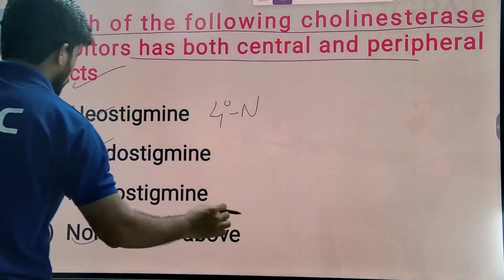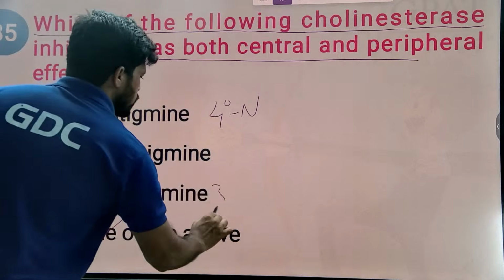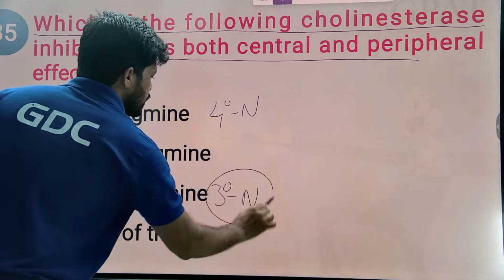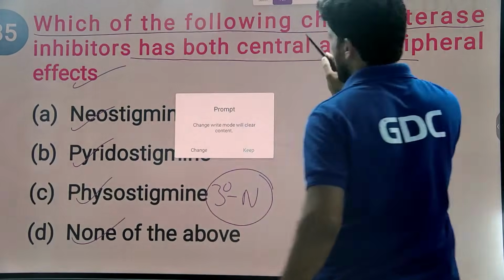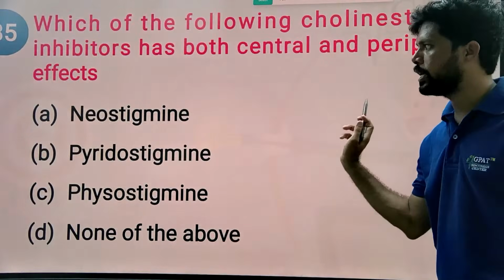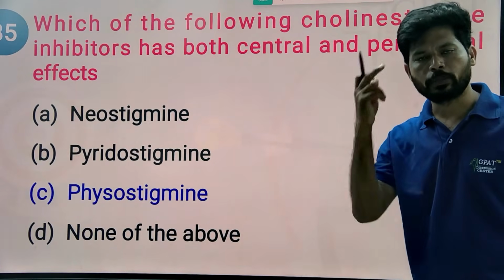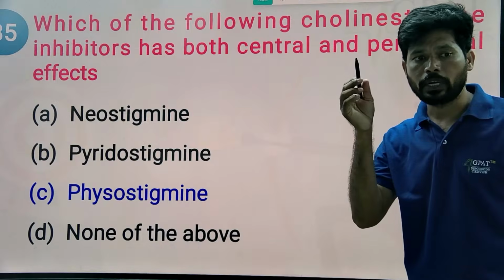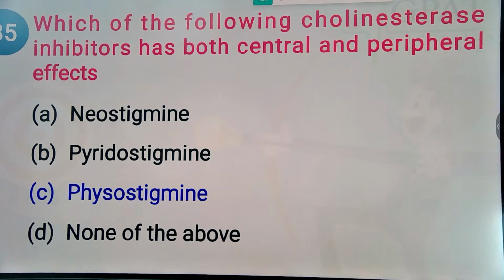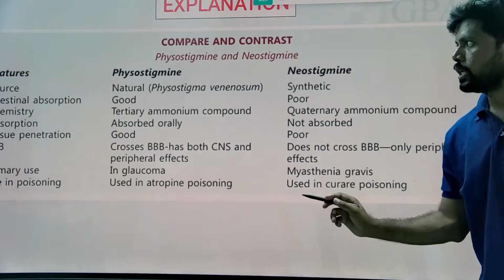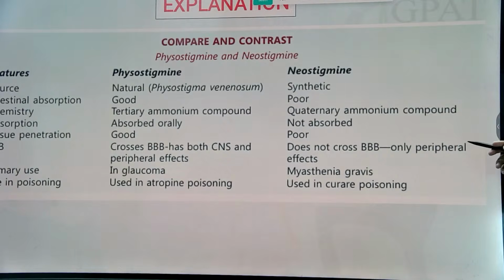Pyridostigmine is also a quaternary ammonium compound. Physostigmine is a tertiary amine. Tertiary amines are lipophilic in nature, so they can easily cross the blood-brain barrier. Physostigmine is a natural alkaloid and a tertiary amine, and it crosses the blood-brain barrier. It inhibits the enzyme in the CNS as well as peripherally. The answer is option C. Physostigmine inhibits acetylcholinesterase enzyme in both the peripheral and central nervous system.